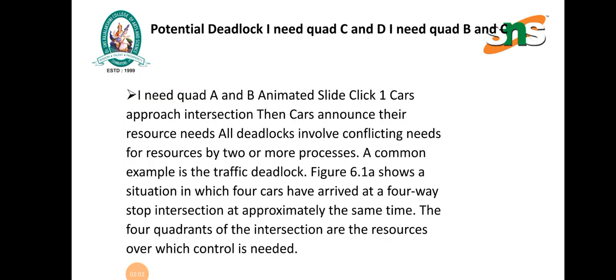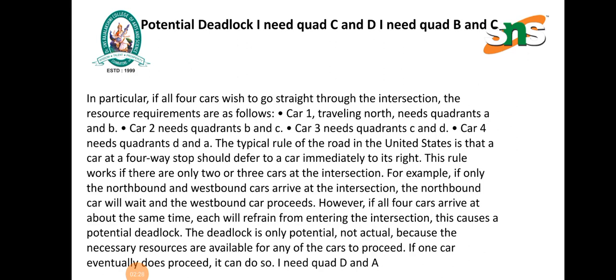All deadlock involves conflicting needs for resources by two or more processes. A common example is traffic deadlock, which shows a situation in which four cars have arrived at a four-way stop intersection at approximately the same time. The four quadrants of the intersection are the resources over which control is needed. Here the four cars go straight. Car 1 travels north and needs quadrants A and B, car 2 needs quadrants B and C, car 3 needs quadrants C and D, and car 4 needs D and A.